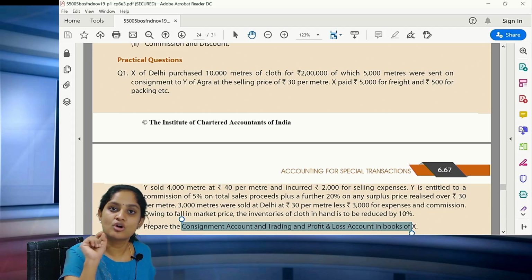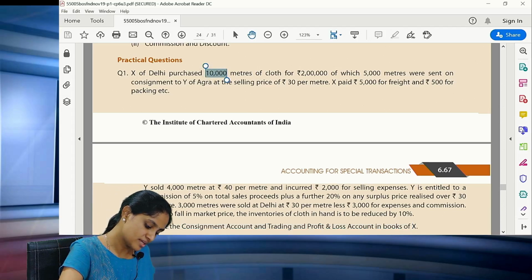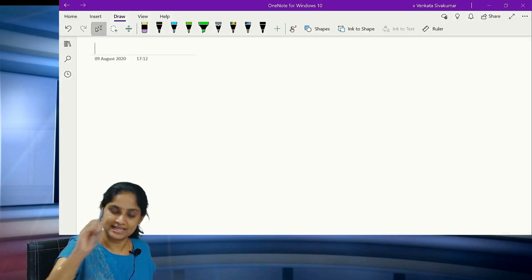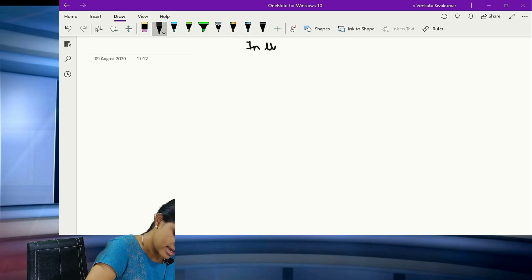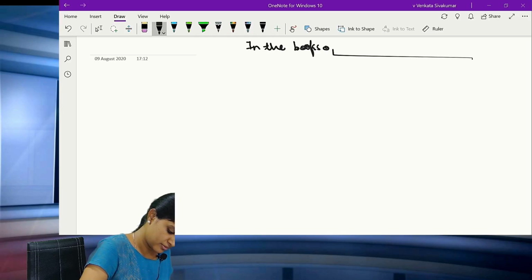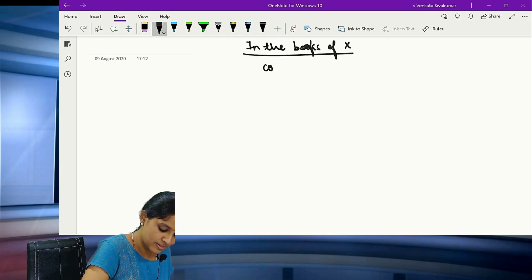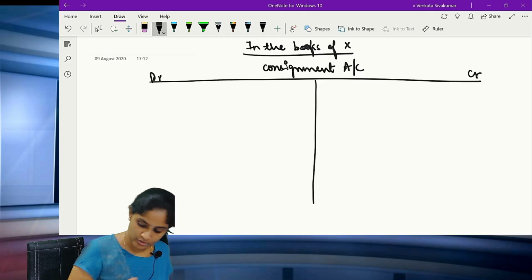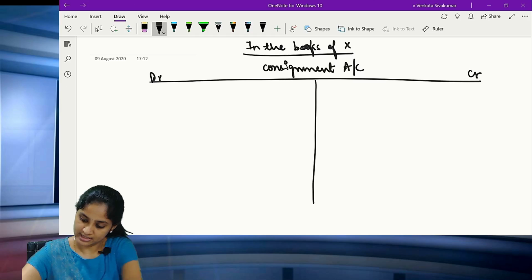Clear? X of Delhi purchased 10,000 meters of cloth for 2 lakh rupees. So from this you have to understand there is an adjustment. In the books of Mr. X. Clear? Next will be the consignment account. So you will be opening up something called the consignment account. The same way you are going to open the consignment account.